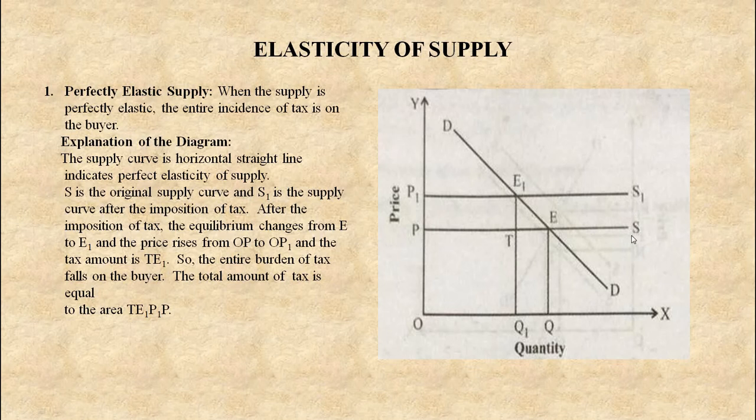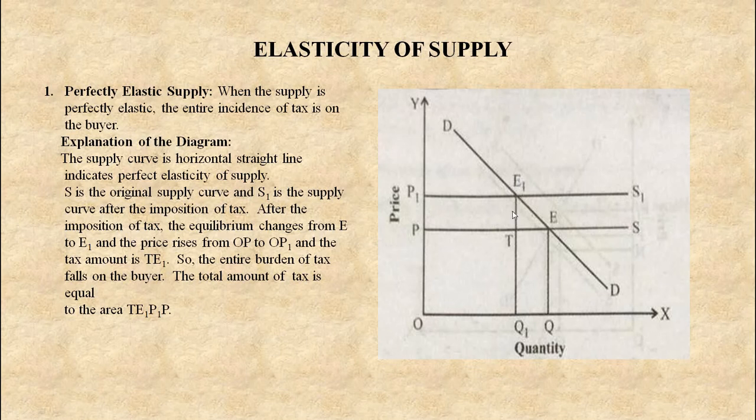S is the original one and S1 is the new supply curve after imposition of the tax. After the imposition of the tax, the equilibrium price changes from E to E1. That means the price is rising from OP to OP1, and the tax amount is TE1.